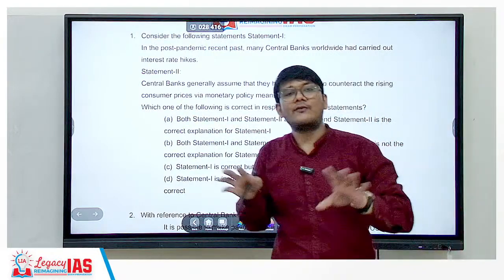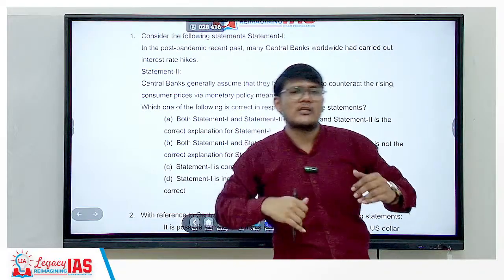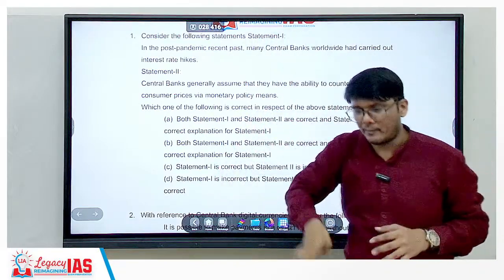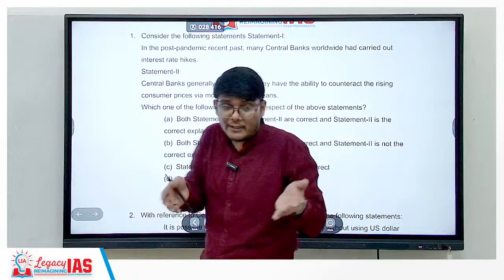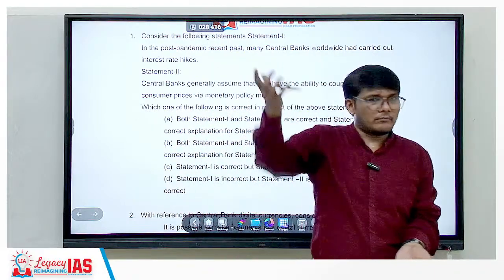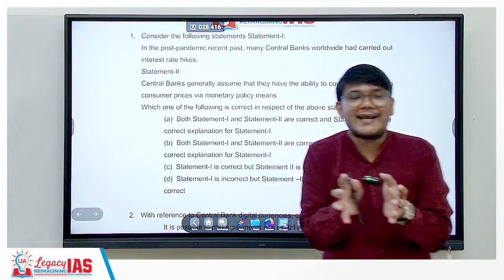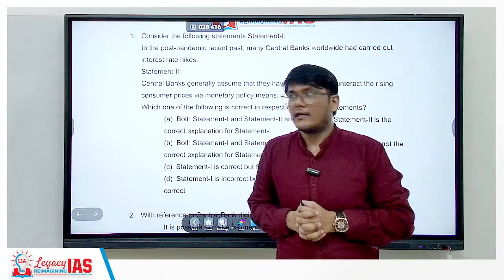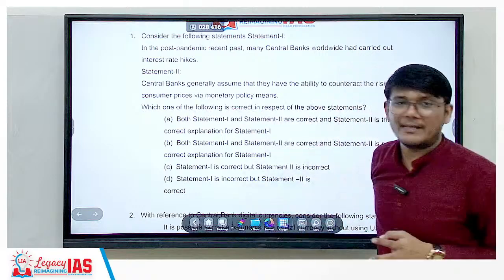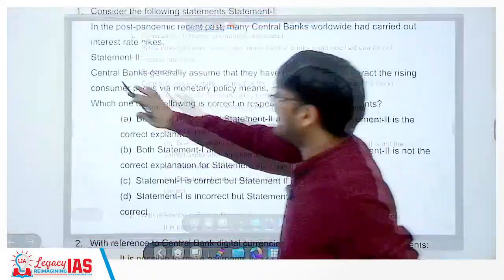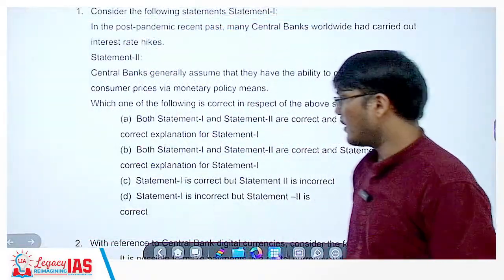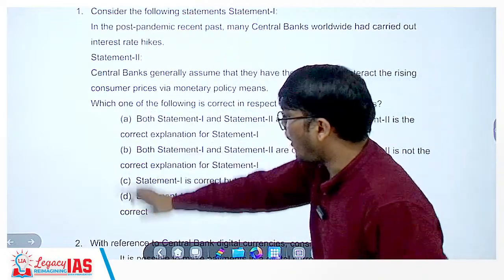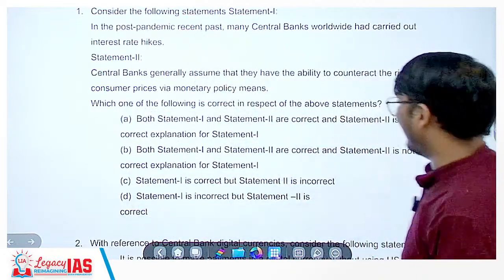Whenever there is a fluctuation of rate, let's say inflation is high and you need to bring it down, or inflation is too low and you need to increase it, because you have to maintain it at the level of 4 plus minus 2%, central banks do have that ability, that is for sure. So statement 2 is correct. Now we need to understand in which option statement 2 is correct.